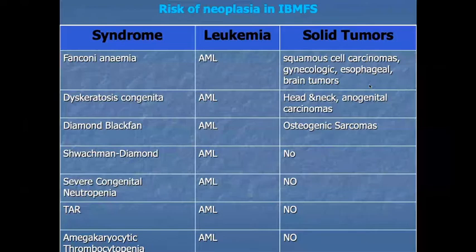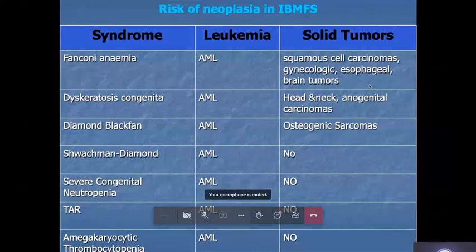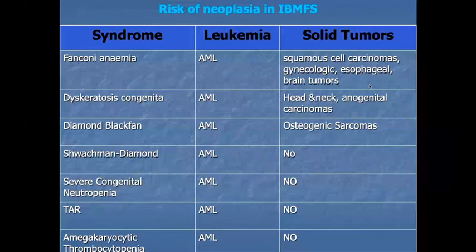Not changing. Yes, ma'am. The slide is still on the risk of neoplasia and inherited bone marrow failure. So why not you tell me? My slide is here: laboratory findings of Fanconi anemia. Okay, I'll check. Ma'am, it's still on the table, only you are looking at that slide. Yes, ma'am, that slide only, risk of neoplasia, in which the table is given: Fanconi anemia, dyskeratosis congenita.